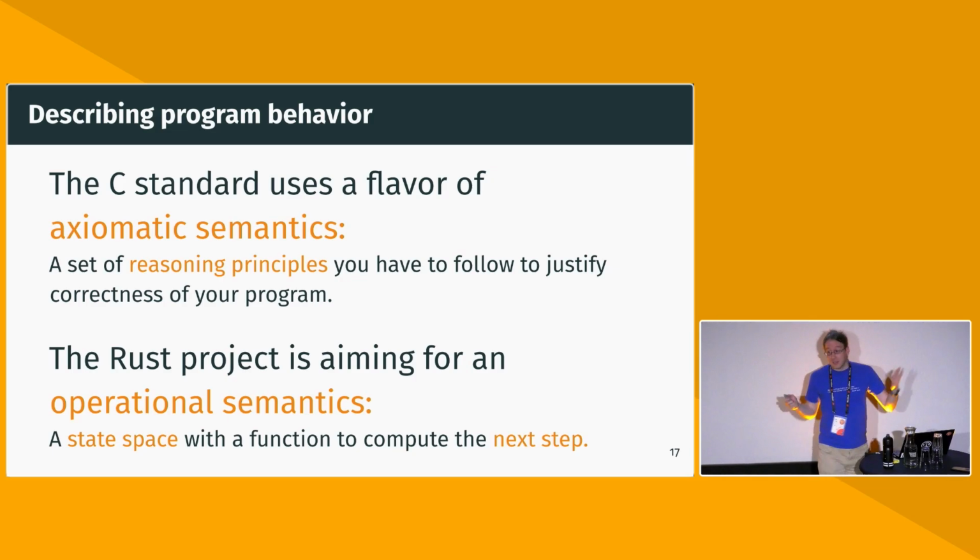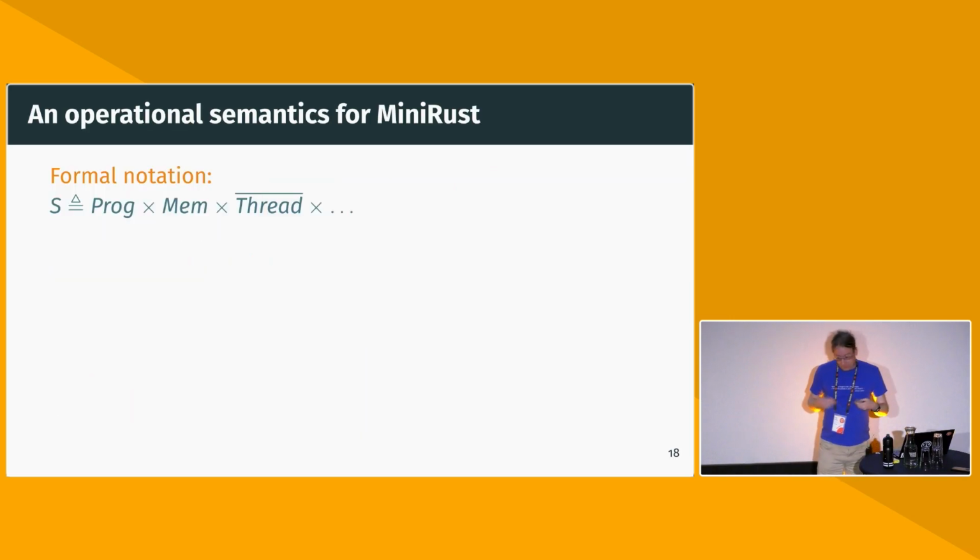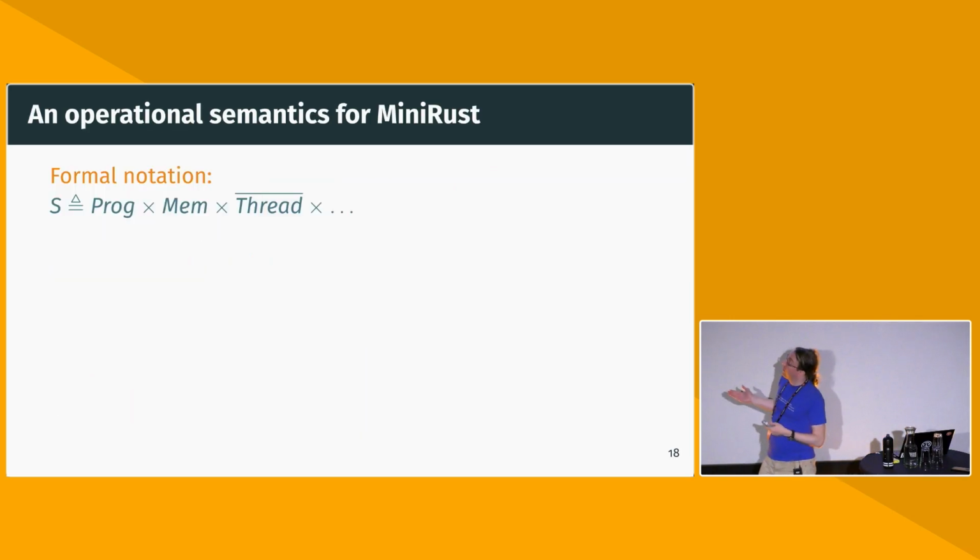So what's an operational semantics? Abstractly speaking, for an operational semantics, you define a state space and a step function. I'm going to put this more into Rust terms in a minute. So what we would write formally is we first describe our state space. That is all of the things you need to remember to describe the current state of how far you've executed the program, right? The value of all the variables, the contents of all of memory, everything.